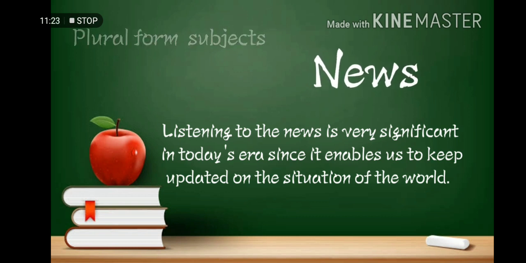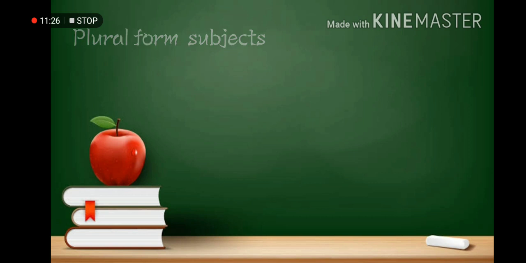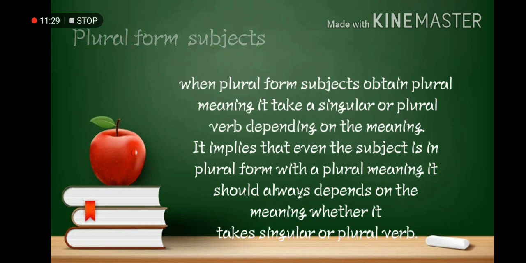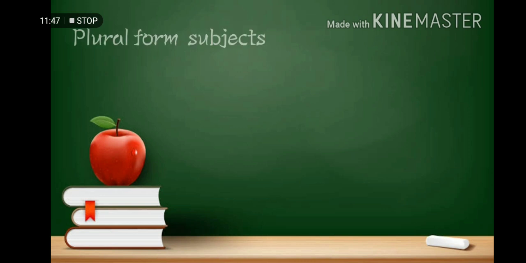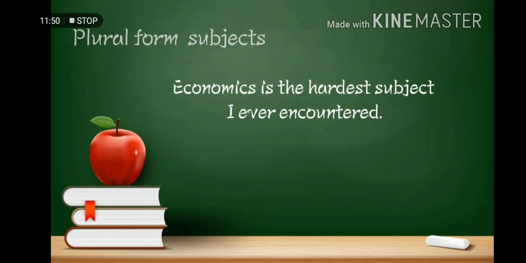Another sub-rule is when plural form subjects have a plural meaning, they take a singular or plural verb depending on the meaning. It implies that even if the subject is in plural form, it should always depend on the meaning whether it takes a singular or plural verb. So first, for example, economics is the hardest subject I ever encountered. So economics there acts as a singular subject, therefore it must take a singular verb.